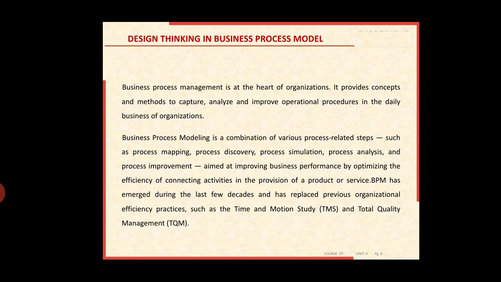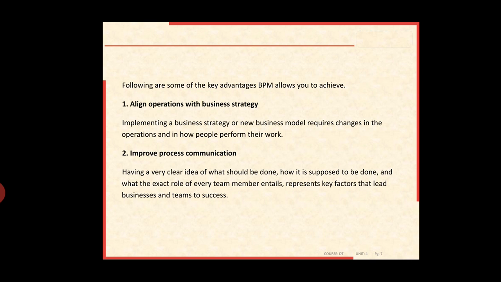Business process modeling has emerged during the last few decades, and it has replaced previous organizational efficiency practices such as time and motion study and total quality management.